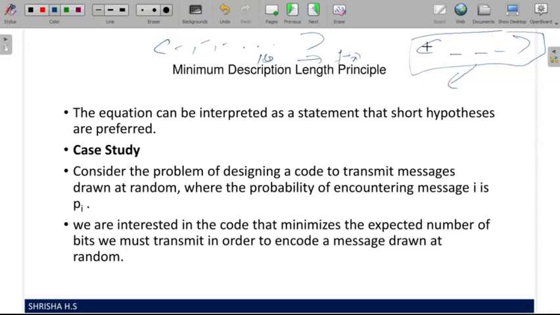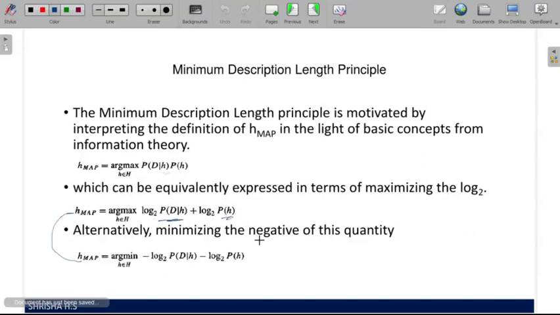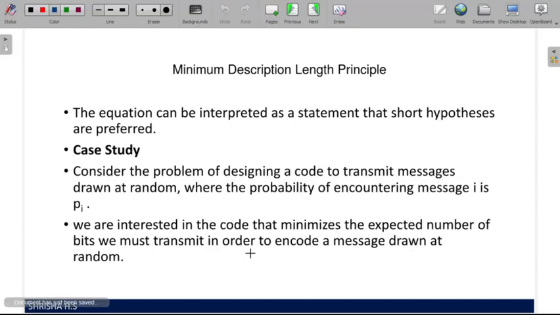This is the mathematical representation of that. Now we have an example. If we get a question asking to explain the minimum description length principle with an example, then this is the example we have to write.